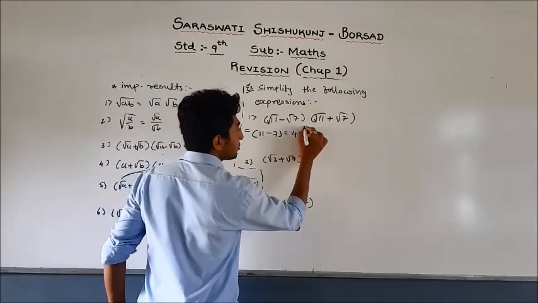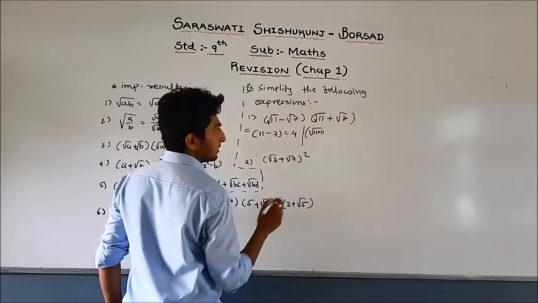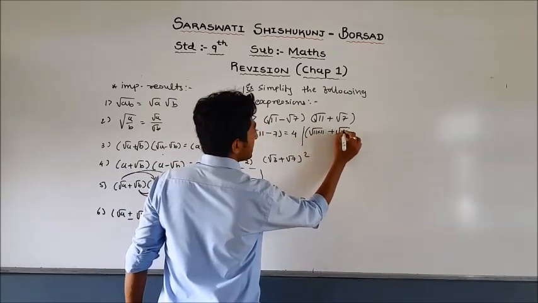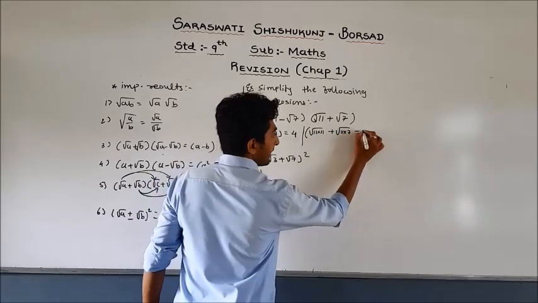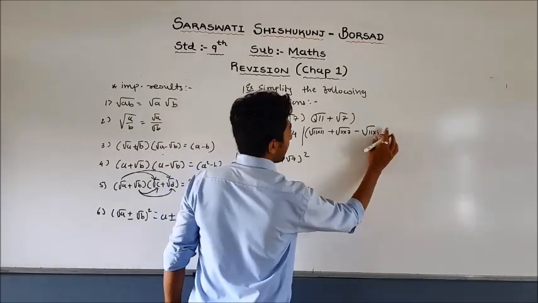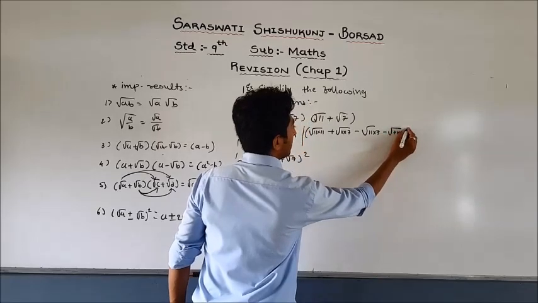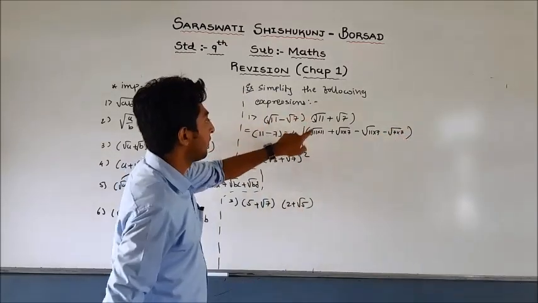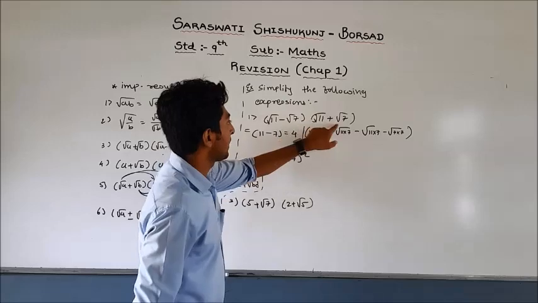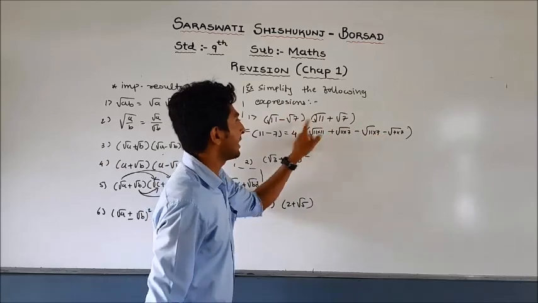You can write this way also: first into first, root 11 into root 11, plus 11 into 7 minus 11 into 7, minus 7 into 7.